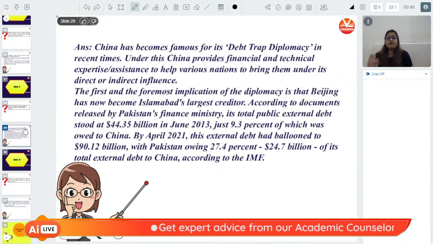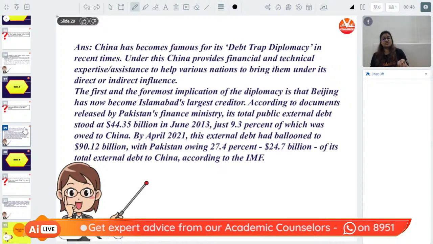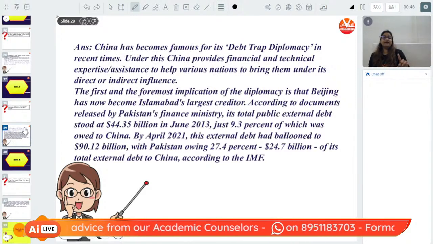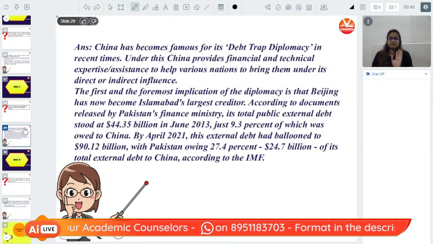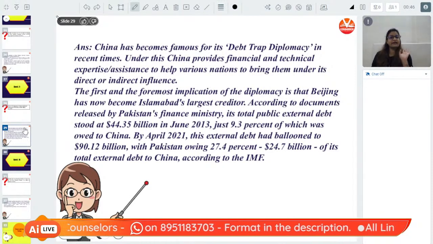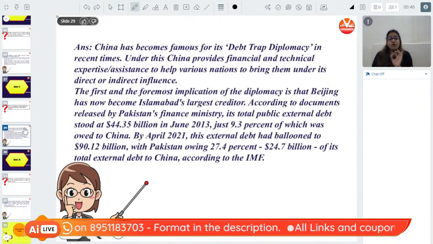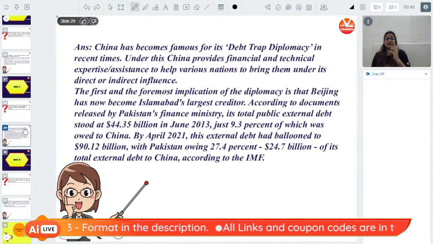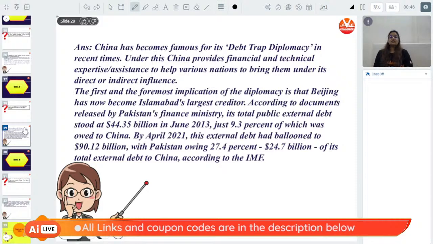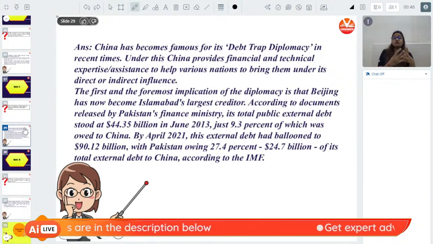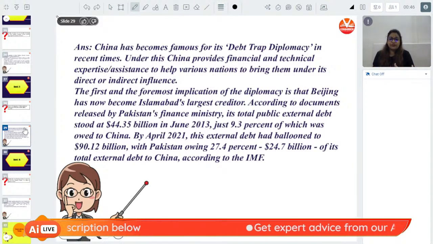Under this, China provides financial and technical assistance to many nations to bring them under its direct influence, sometimes indirect influence. The first and the foremost implication of this diplomacy is that Beijing has now become Islamabad's largest creditor, which means that now Islamabad is under huge pressure, under huge debt from Beijing.